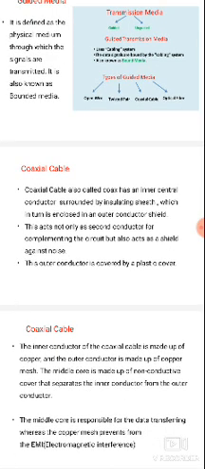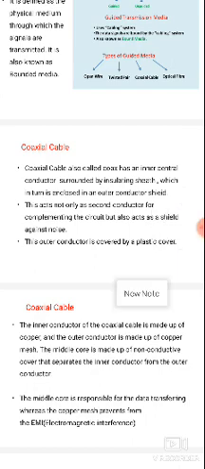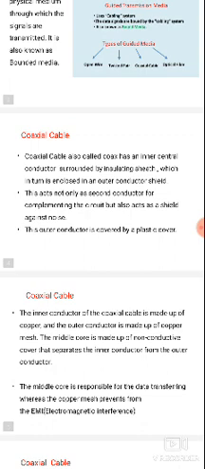Guided media is divided into three main types. One is the twisted pair cable, second is the coaxial cable, and third is the optical fiber cable. The first one, the twisted pair cable, was completed in the previous class. Now I am going to discuss coaxial cable, which is also called coax.